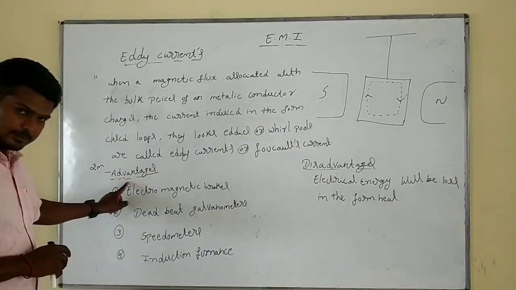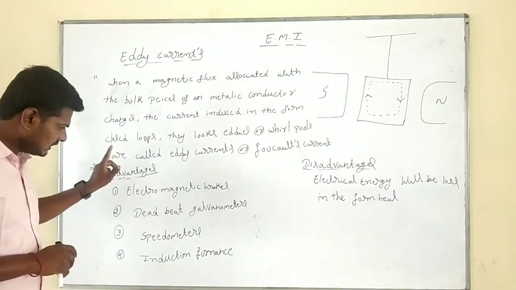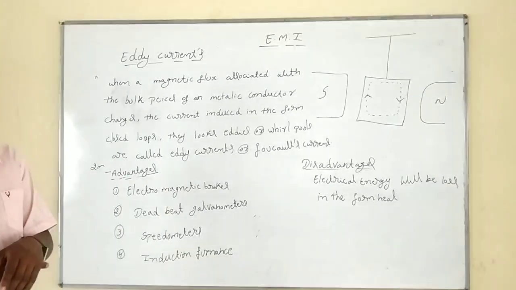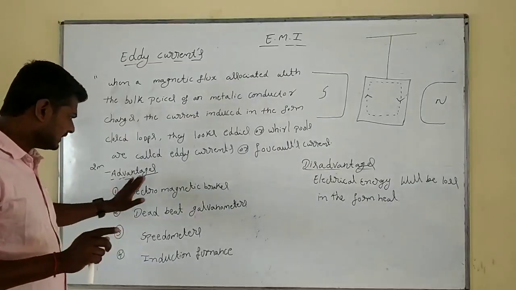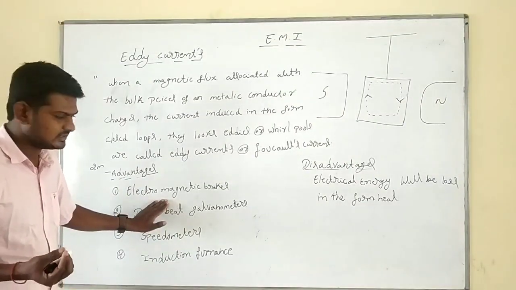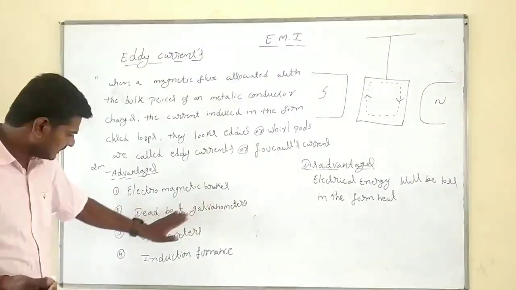This will be a very important question from the board point of view. Every year they are asking it repeatedly. What are the advantages of eddy currents? The advantages will be simple. One, electromagnetic brakes. In high-speed trains nowadays we are using electromagnetic brakes.